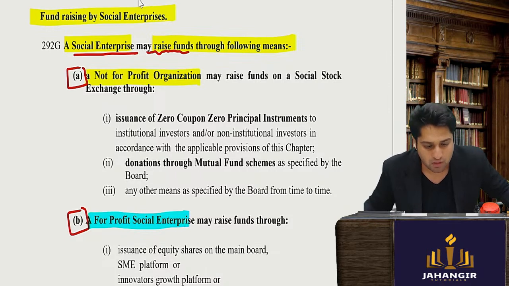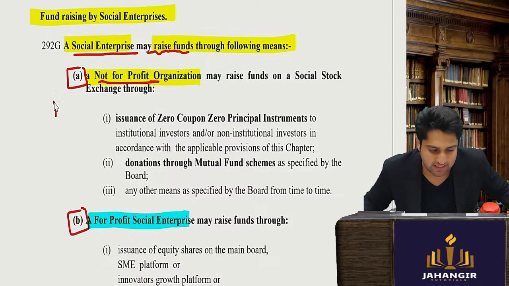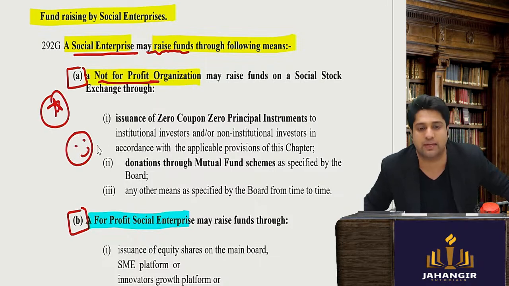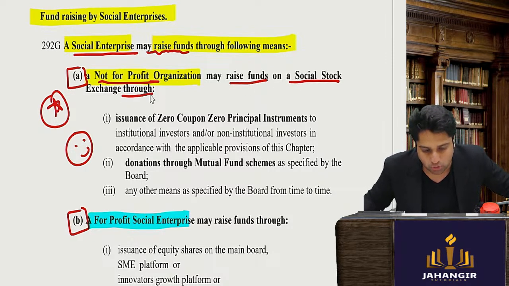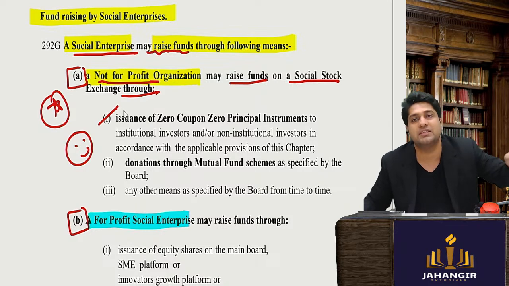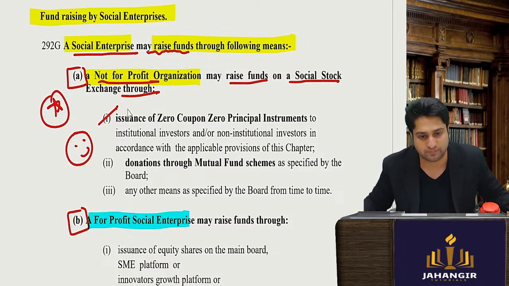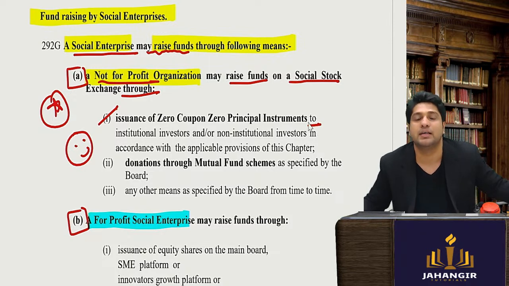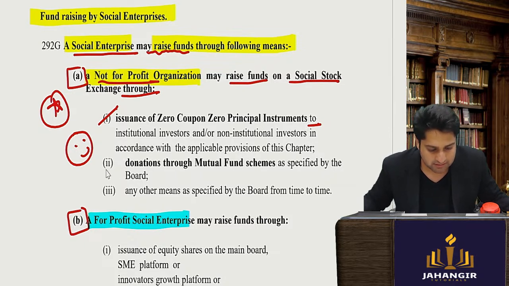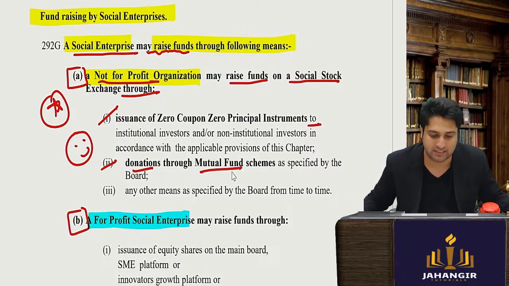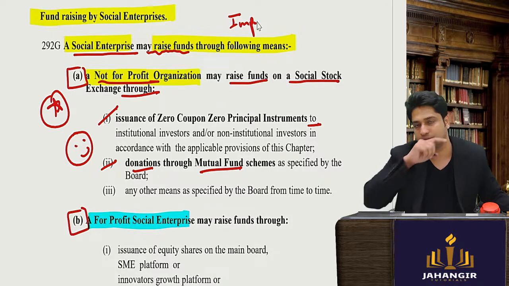Let's read that. A not-for-profit. So this is very simple, easy. Let's understand and quickly finish. This is the most important. A not-for-profit organization may raise funds on a social stock exchange through zero coupon, zero principal instruments, and that too from institutional or non-institutional investors, but not retail investors. Second, through donations from mutual fund schemes or any other scheme that may be prescribed. So this is very, very important. You can make a note of it.